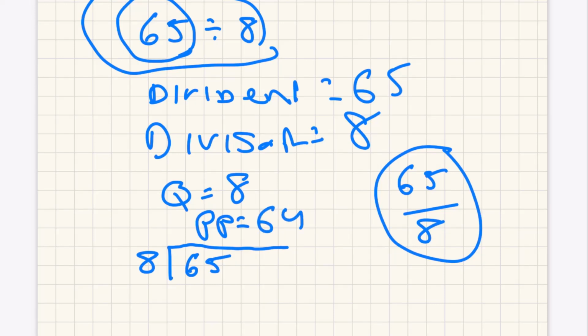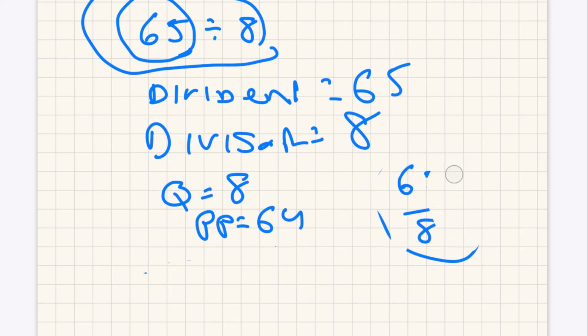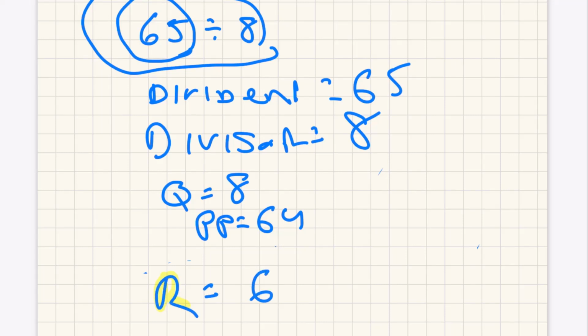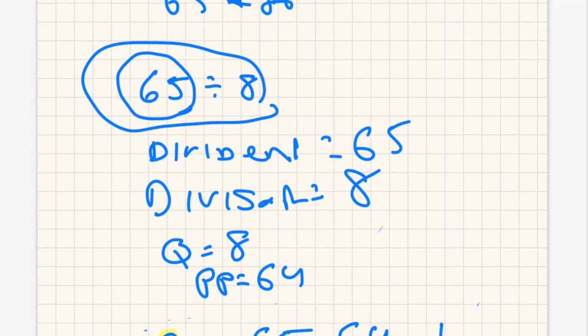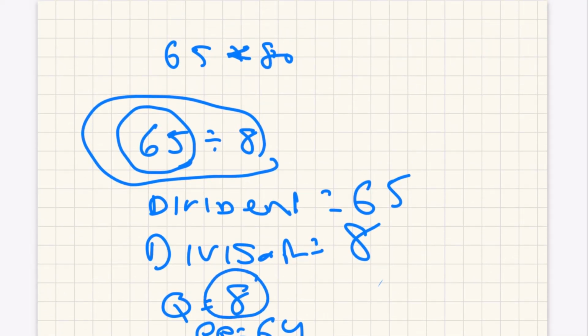And now the remainder, based on that, is equal to the dividend, which is 65, minus the partial product, which is 64. The remainder is 1. So that's simple division, which means the quotient is greater than 0 and less than 10. It means the quotient is 1 through 9.